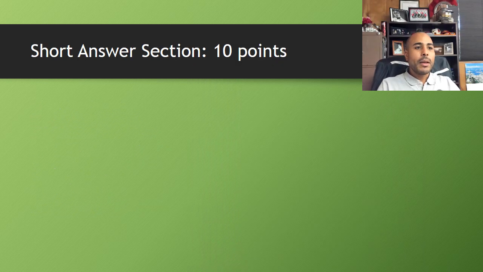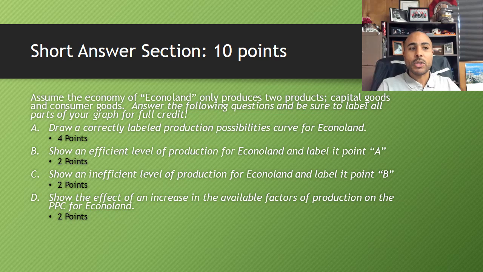Now, short answer section. It's the last part you're going to have to deal with. This is going to be worth 10 points of your overall test grade. So you definitely don't want to leave the short answer blank. You're going to have one question with 5 different steps. Now, you'll see on your test review that it tells you what questions I'm going to ask. Honestly, guys, it doesn't get any easier than this. You'll have plenty of time to sit at home and think about it. You could even draw out your short answer and show it to me on Tuesday, and I wouldn't even mind taking a look at it and telling you if you're on the right track.